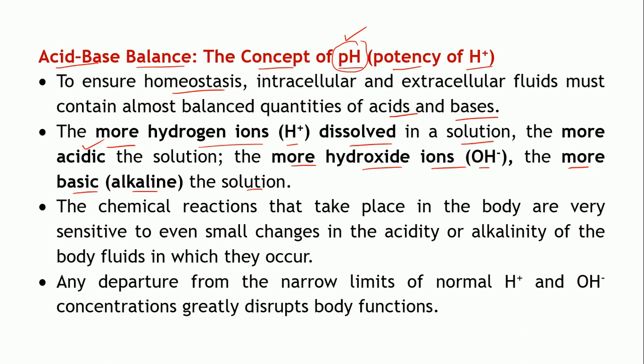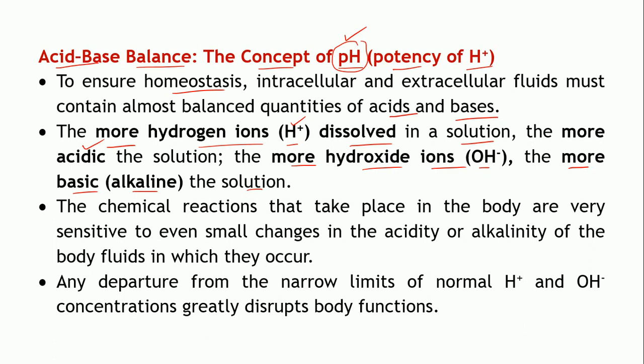Now these ions are also present in your body fluids, especially the H plus ions. They are present in the body in variable amounts in different body fluids. That will determine whether a particular body fluid is acidic in nature or alkaline in nature, or whether it is neutral. Now, what do you mean by neutral? Neutral means it is neither acidic nor basic, it is intermediate. It is a balanced state wherein the solution is neither acidic nor basic, so it is neutral.